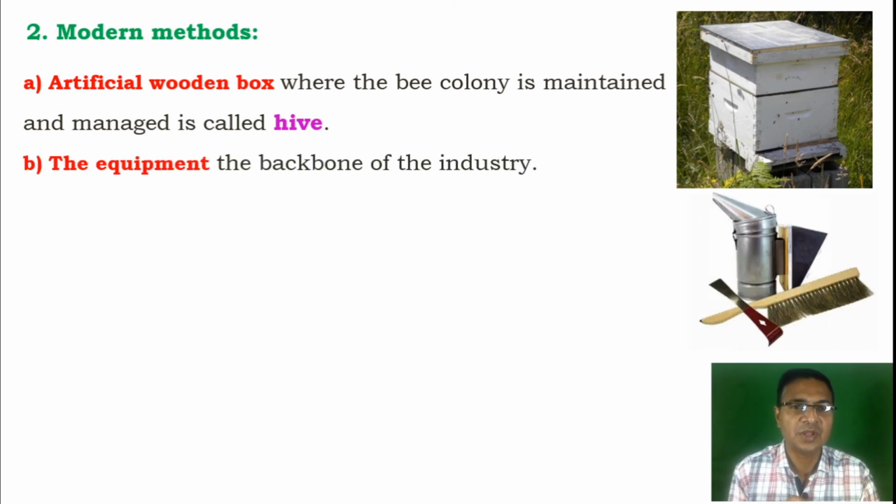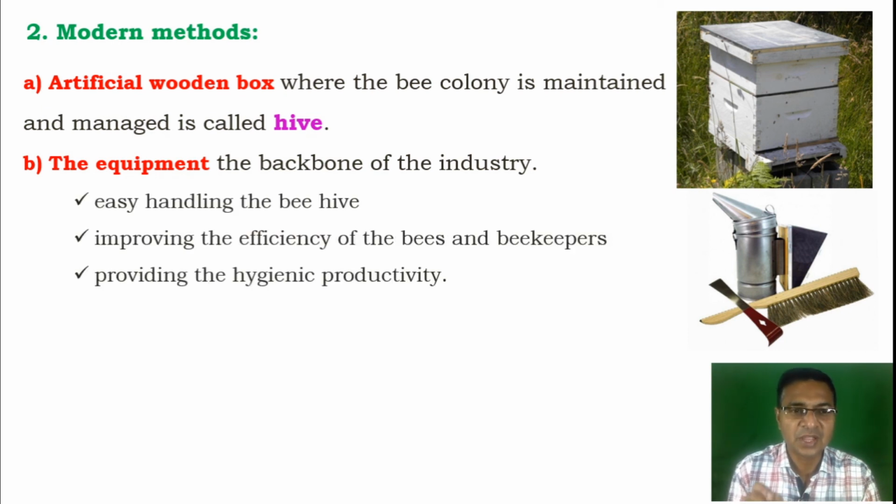After the artificial wooden box, the equipment is also very important, which is the backbone of the beekeeping industry. Due to the equipment, we can effectively handle the beehives, which improves the efficiency of the bees as well as the beekeepers. The equipment also provides the hygienic productivity of the colony.